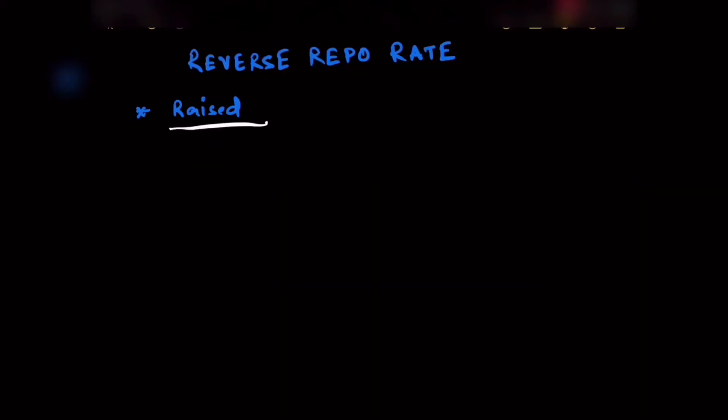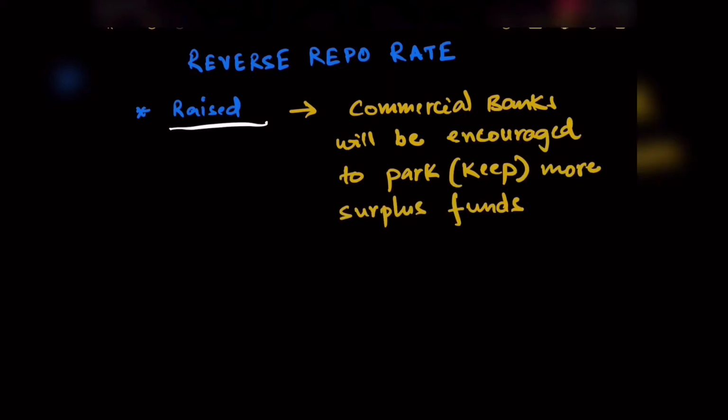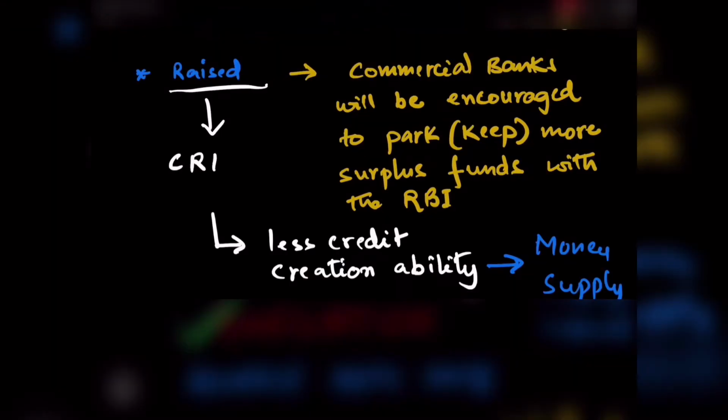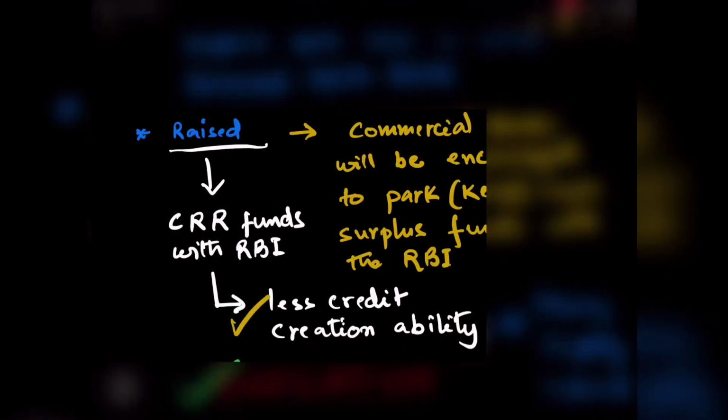When this reverse repo rate is raised, the commercial banks will be encouraged to park more surplus funds with the RBI, because if the RBI is paying better interest for keeping their deposits with it, then the commercial banks will earn more interest from the RBI. Then more funds are used as CRR funds with RBI. This will lead to less credit creation ability by the commercial banks, and hence money supply will be reduced in the economy, thereby solving the problem of inflation.